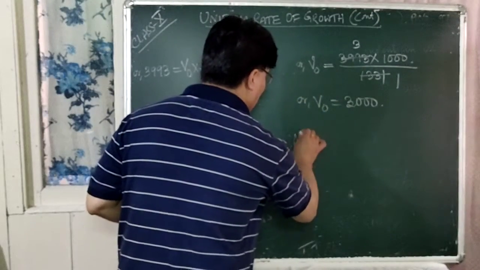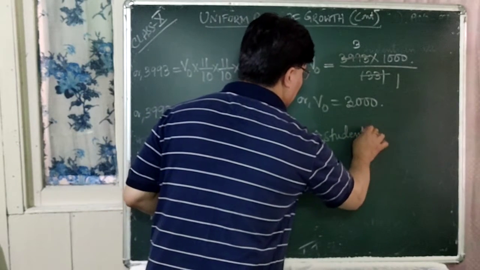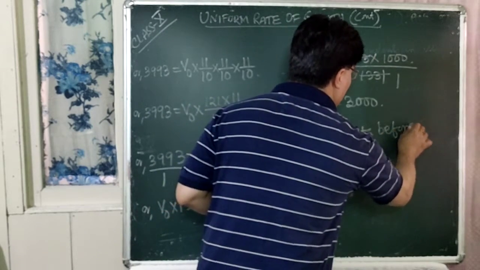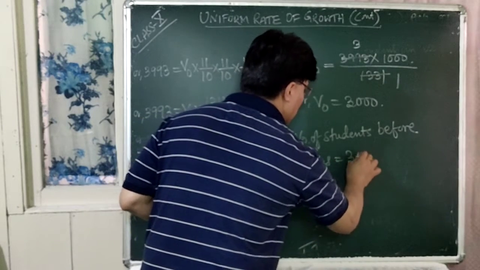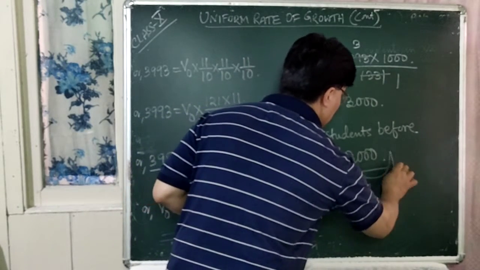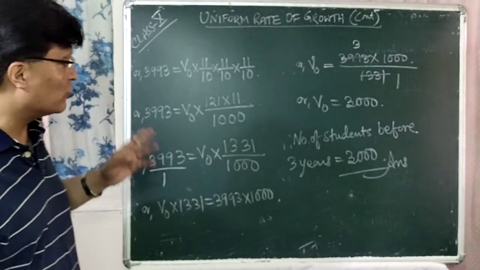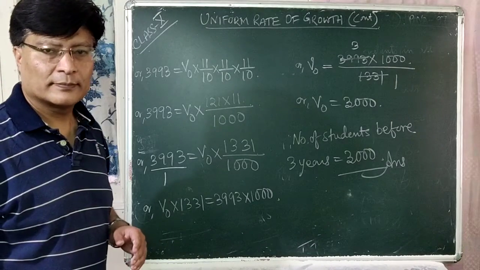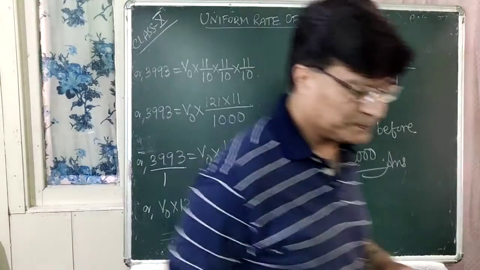So now let us write down the answer. Therefore, the number of students before 3 years is equal to 3000. So this is the answer. Is that right? So you can copy it. We'll do the next question now.